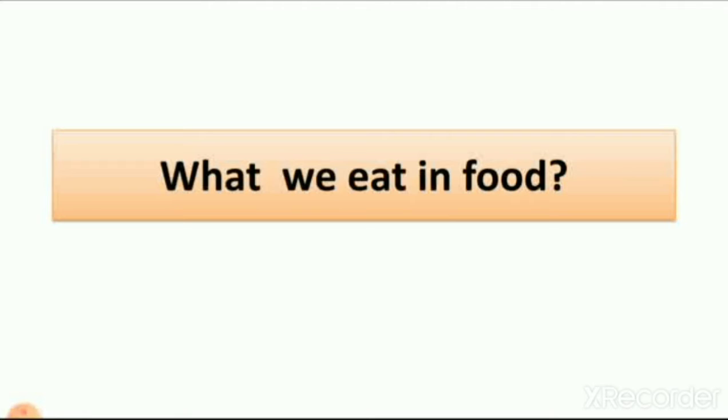So every day, three times, we eat food regularly. Some people also take evening tea and snacks, but most people eat three times in one day. So what do we eat in food?